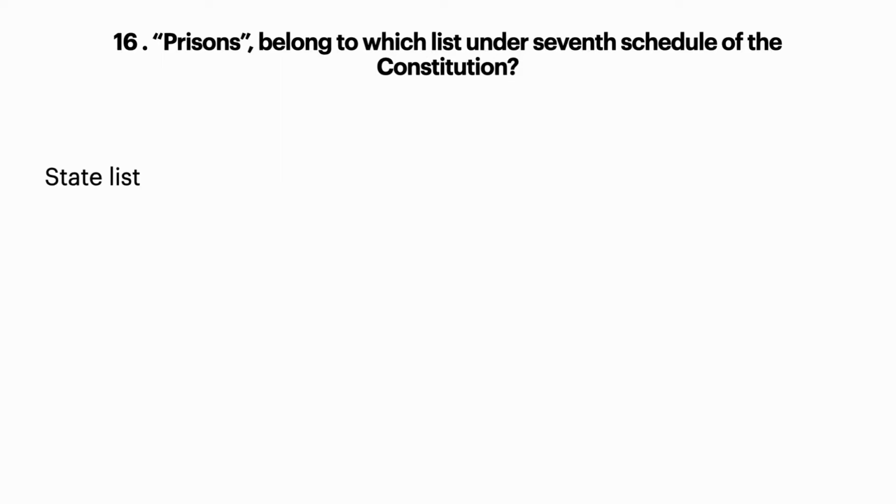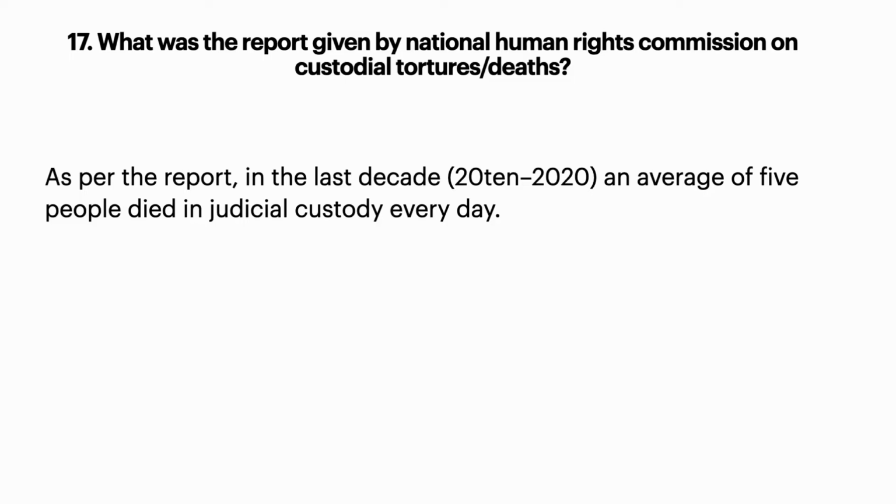16th question: prisons belong to which list under the 7th Schedule of the Constitution? Now what is the 7th Schedule? In the 7th Schedule we have three lists: State list, Union list, and Concurrent list. Okay, so prisons belong to the State list. 17th question.